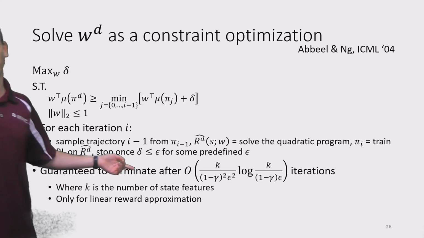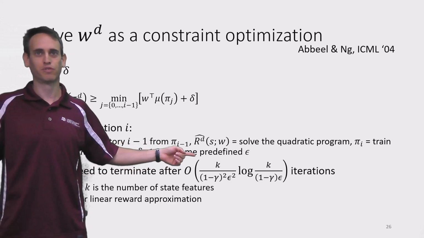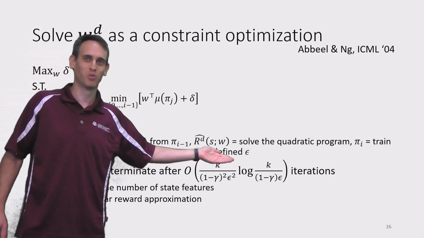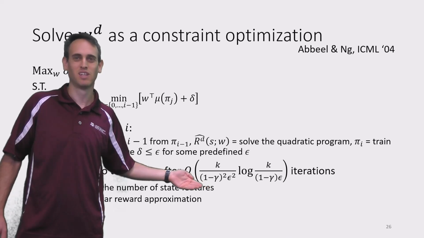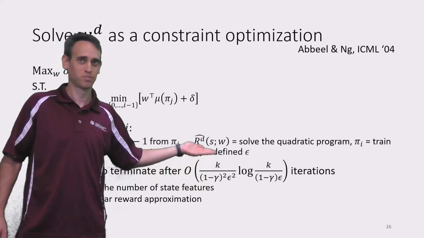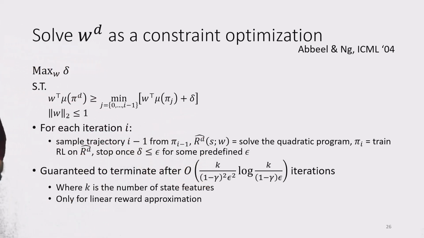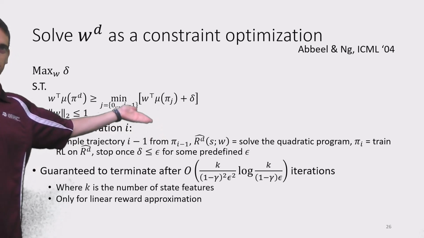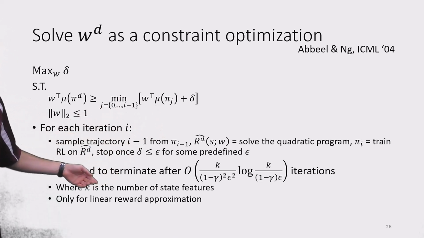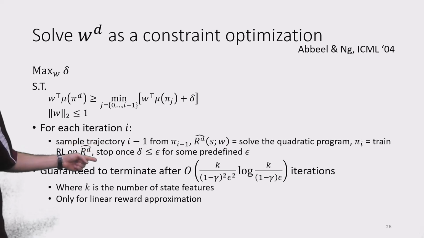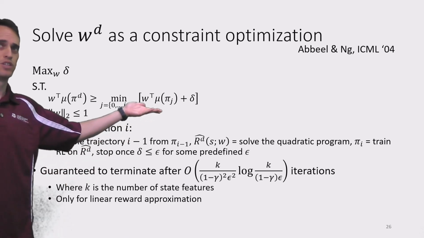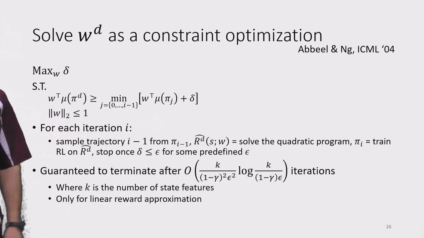It is guaranteed to terminate after an order of k over, well, after this expression, I won't read it out, but it's provided here. After these many iterations, k is the number of state features, right? So if you have more state features, this will be a slower process. And this guarantee only applies for linear reward approximation. Well, actually, this definition is only valid for a linear reward approximation.